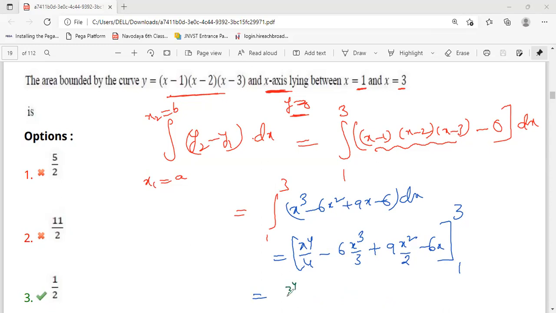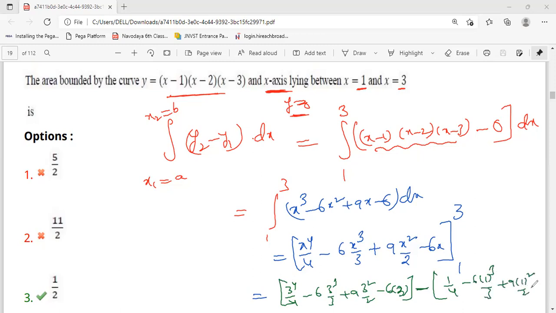This is 3 power 4 by 4 minus 6 of 3 cube by 3 plus 9 of 3 square by 2 minus 6 of 3, whole minus again 1 by 4 minus 6 of 1 cube by 3 plus 9 of 1 square by 2 minus 6 of 1. Okay, just enter into the calculator, you will get the direct answer 1 by 2. Okay, it is clear, I think.